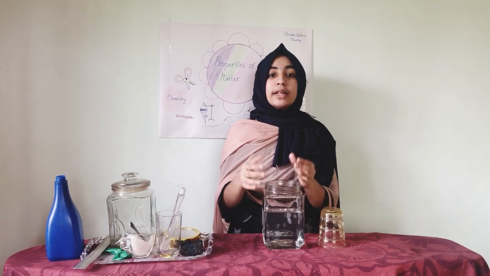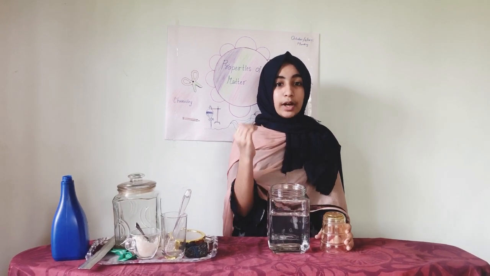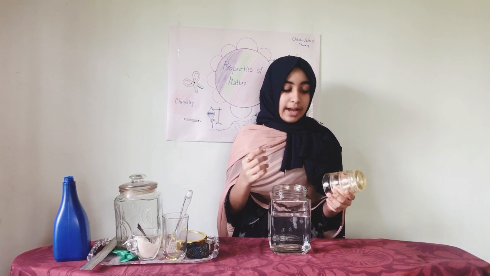The water level in the jar increases because the air in the tumbler requires space to occupy in the jar, and the water level is increasing, and there are no water drops inside the tumbler. It is because the tumbler contains air inside it, so the air wants to occupy space, and so the water level increases.